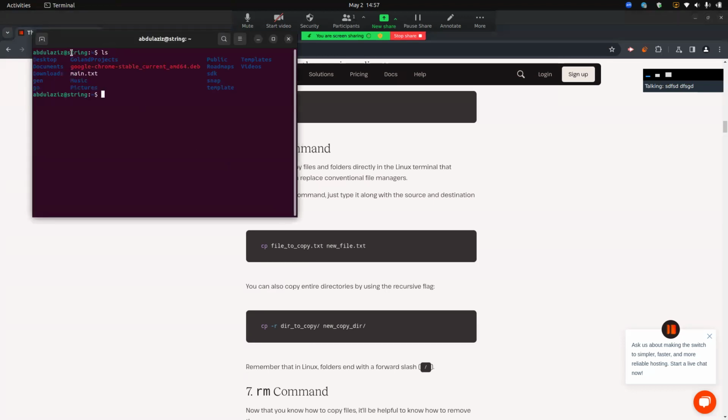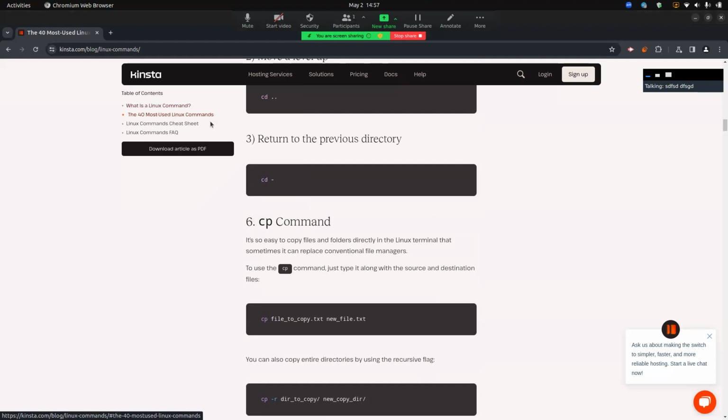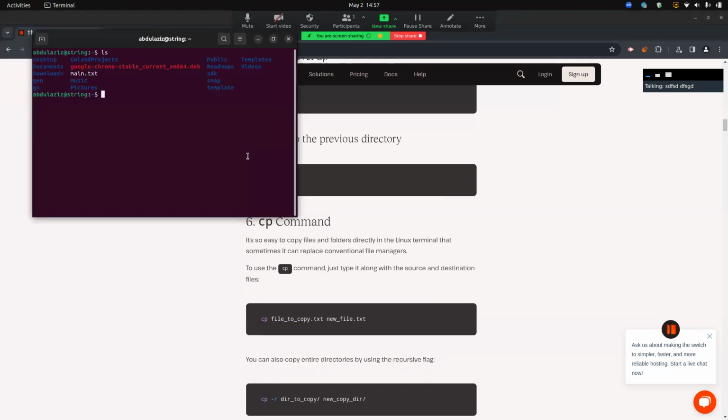Here you can see the main text file, and right now we are copying it to another file in this location using the cp command. So cp main text and then copy text, and here as you can see, main text and copy text.